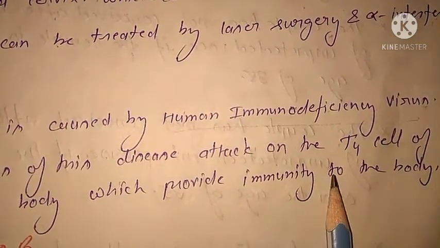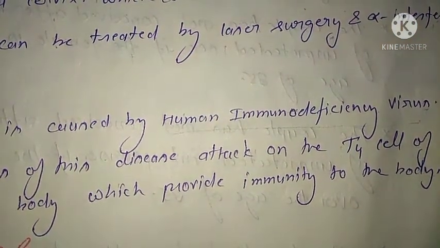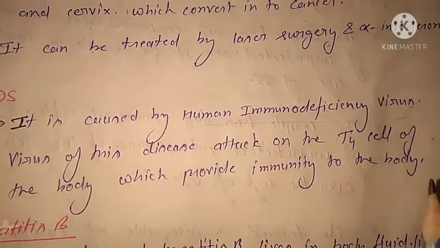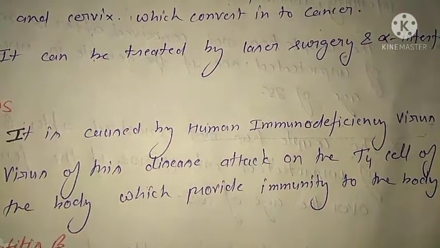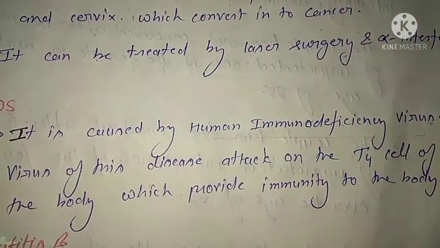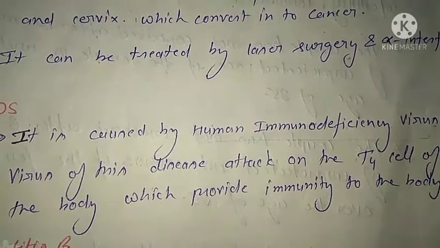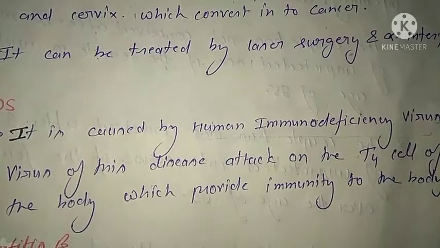In this disease, the immunity of the person becomes very weak, many types of diseases attack the body, and slowly that person's life begins to end.